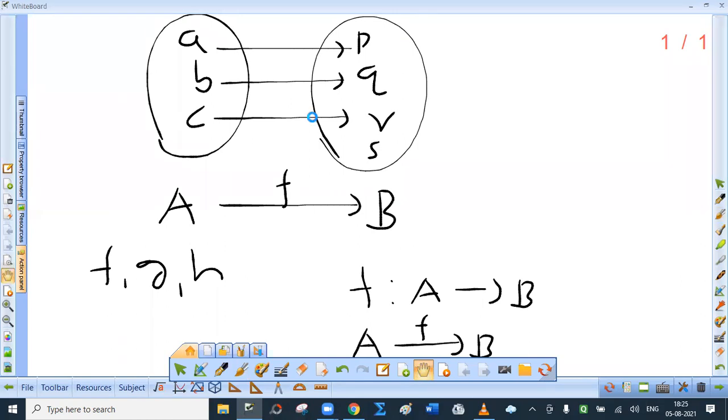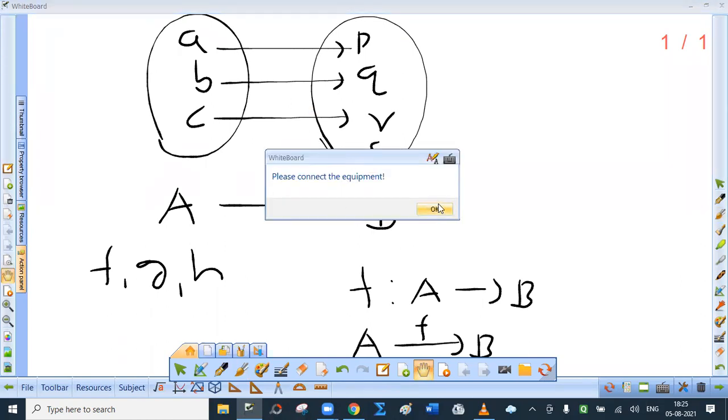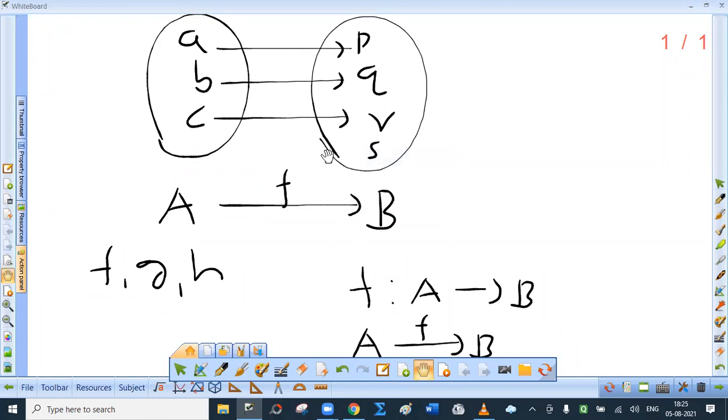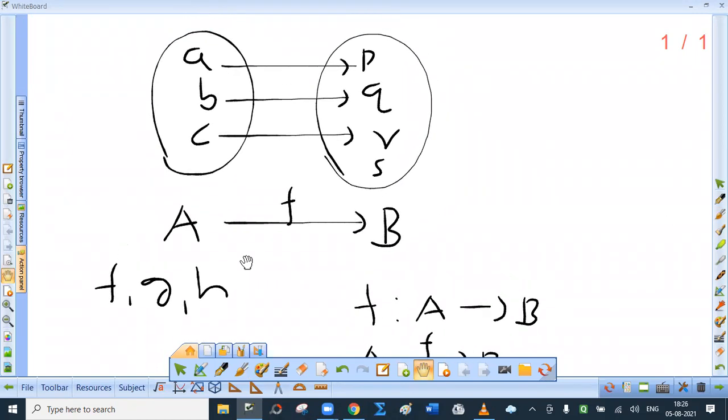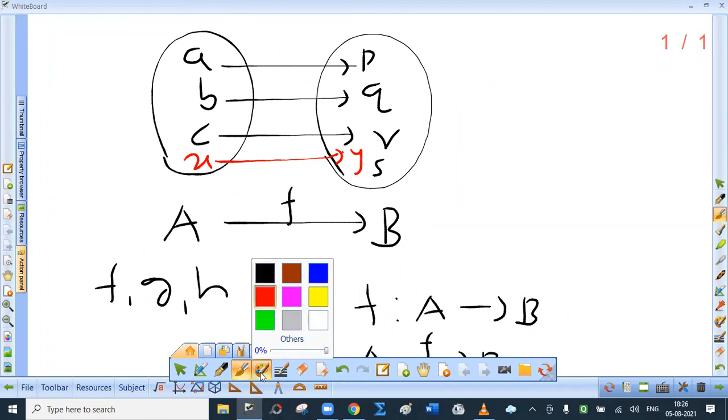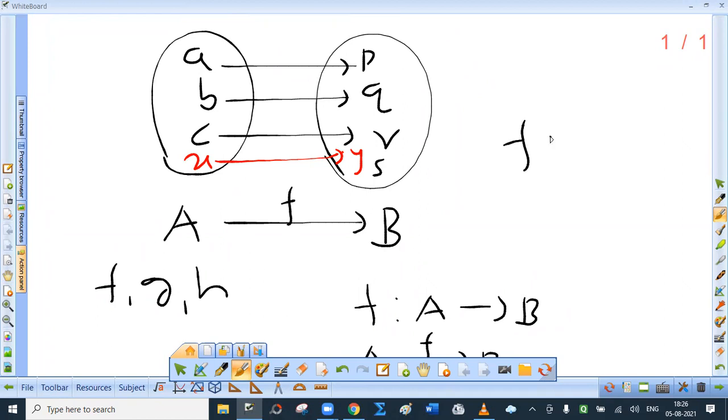Now, if x belongs to A, then by the function f, x is related to one and only one element of the set B. Let this element in B be y. So I'm saying this is x and this is y. Okay. We write this as f from x to y. Okay. The element y is called the value of the function f at x.